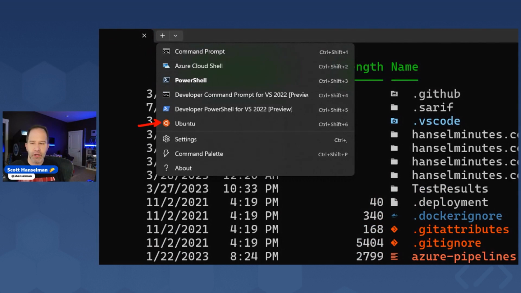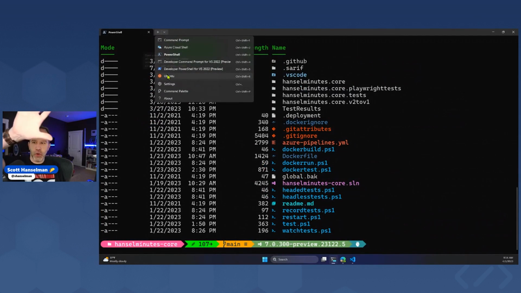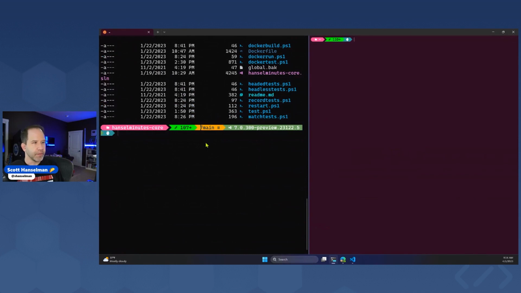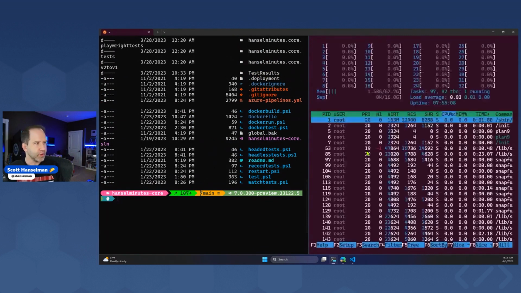So we see Ubuntu appearing right there in my dropdown. I'm actually going to pull that down. I'm going to hold down Alt with my left thumb, and then with my right hand, I'm going to click on Ubuntu. So I'm going Alt, click. Now look, on the left we have PowerShell on Windows, and now on the right, we've got Ubuntu. Look at that.